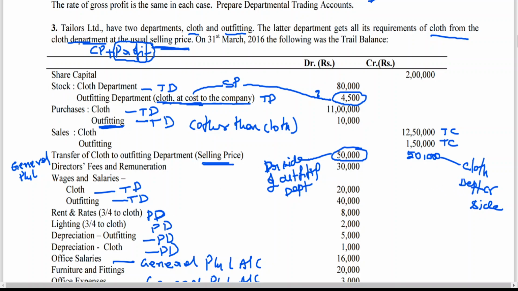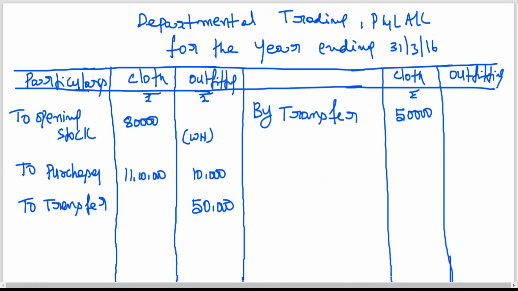Then wages and salaries we are having, 20,000 and 40,000.